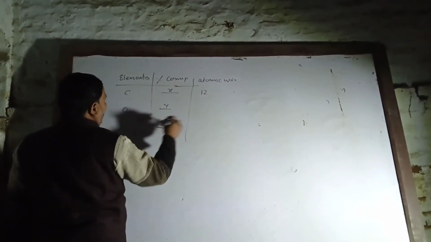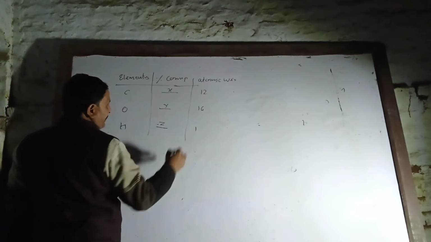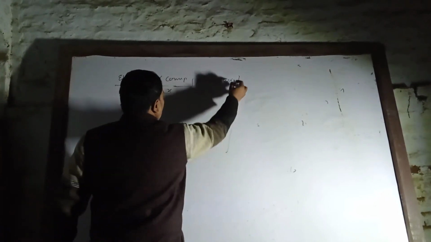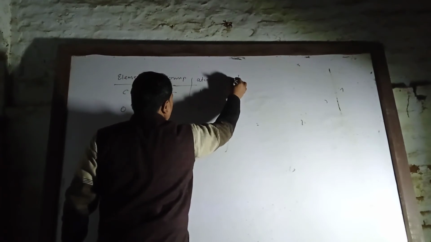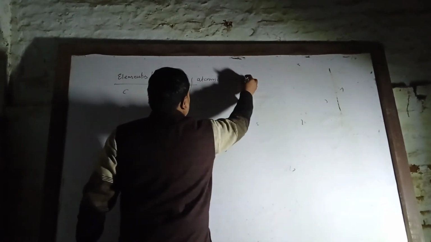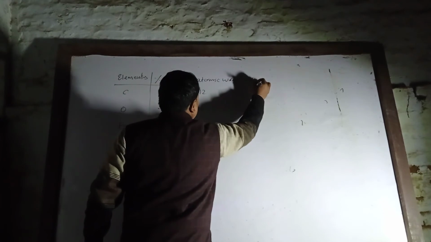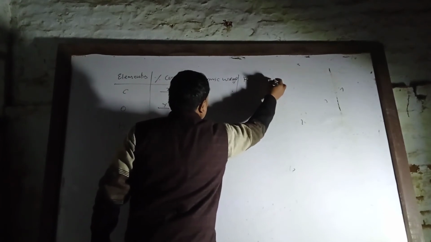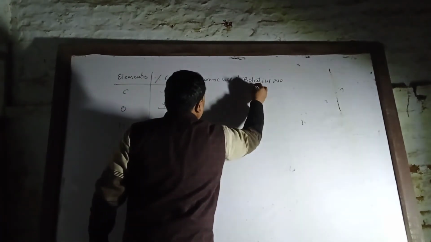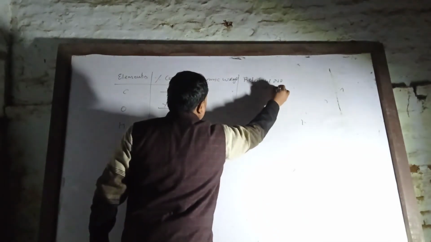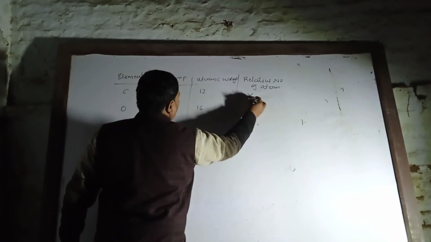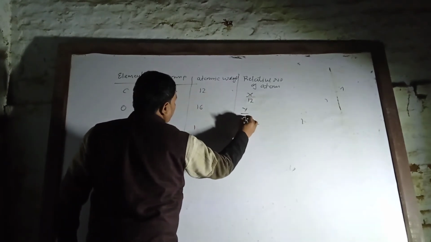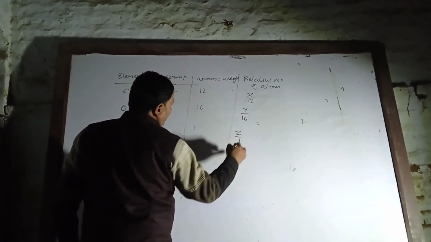Carbon 12, oxygen 16, hydrogen 1. Suppose the percentage composition is X, Y, Z. Then you find the relative number of atoms: X divided by 12, Y divided by 16, Z divided by 1.